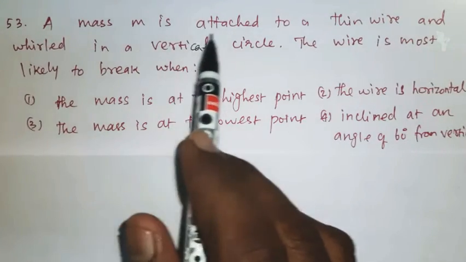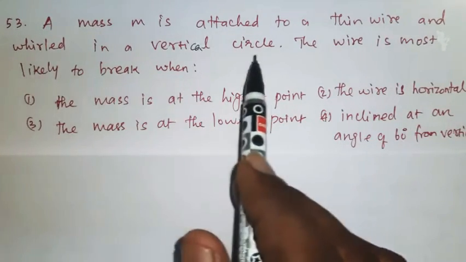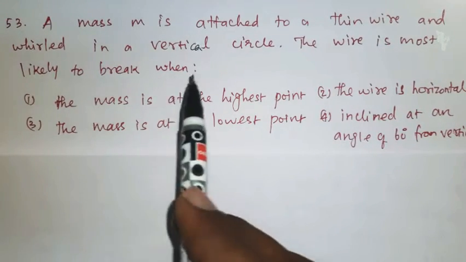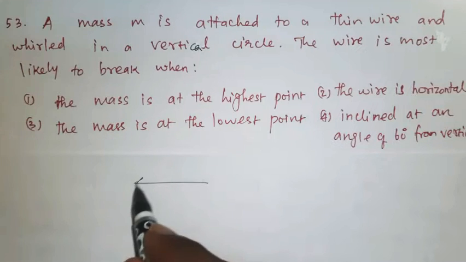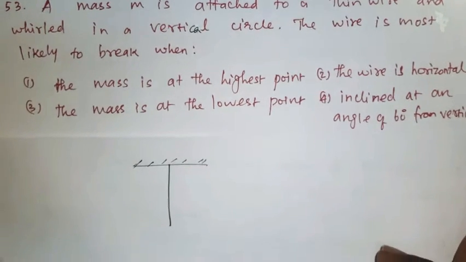Question number 53. A mass m is attached to a thin wire and whirled in a vertical circle. The wire is most likely to break when? Let us consider this is the fixed point of the thin wire and the other end of the thin wire is connected to mass m.